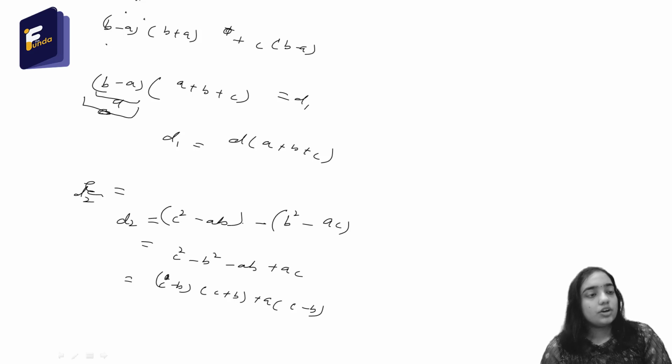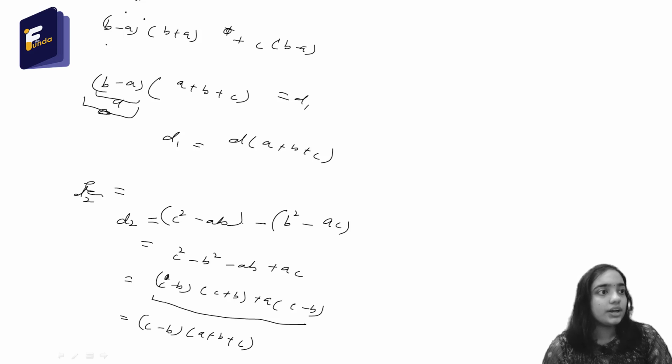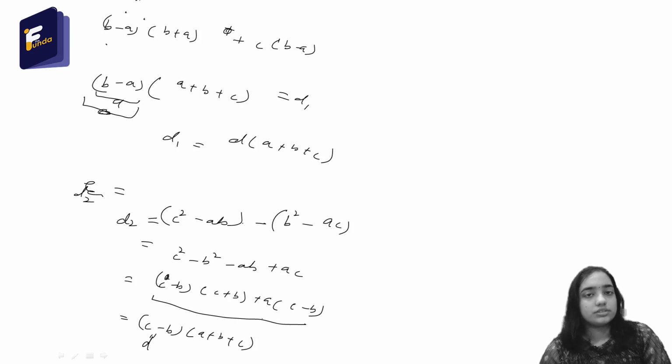From this whole equation I will take c minus b common, so it will be c minus b into a plus b plus c. So c minus b is d, the common difference, since a, b, c are in AP. So it is equal to d into a plus b plus c.